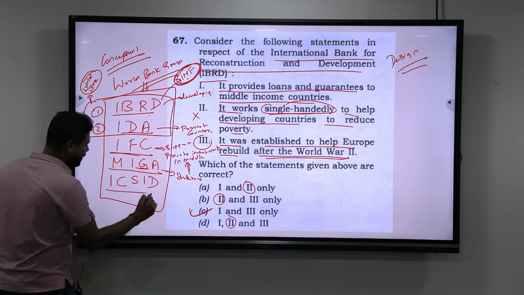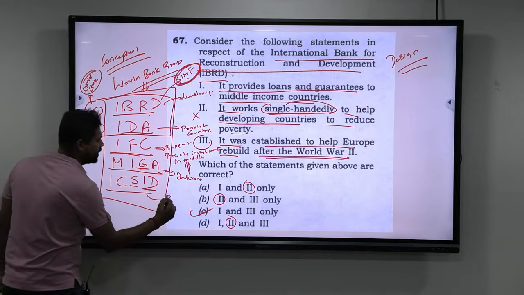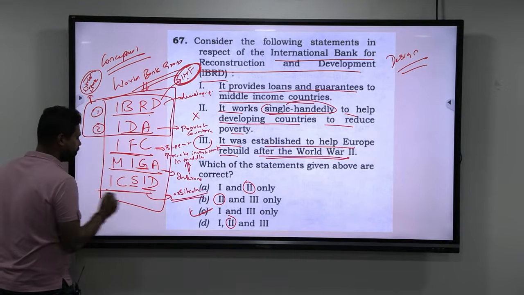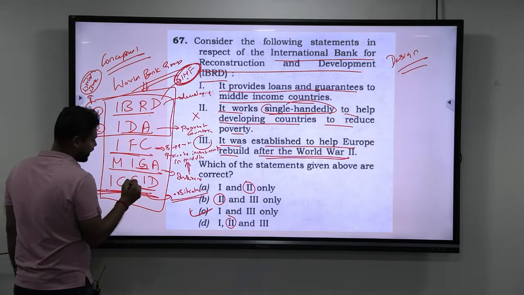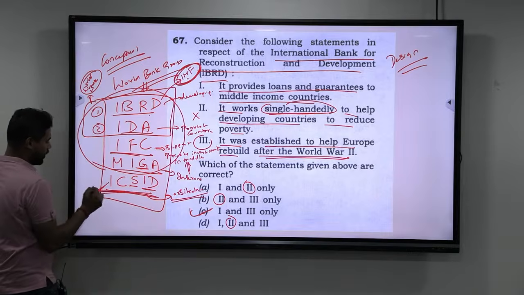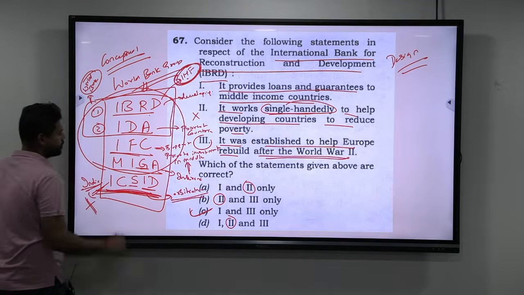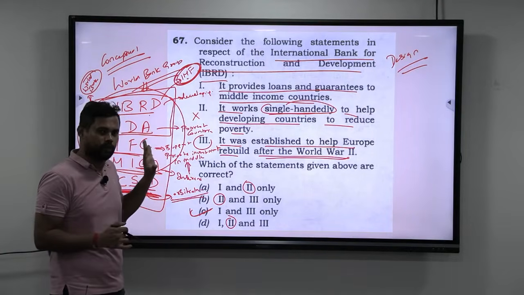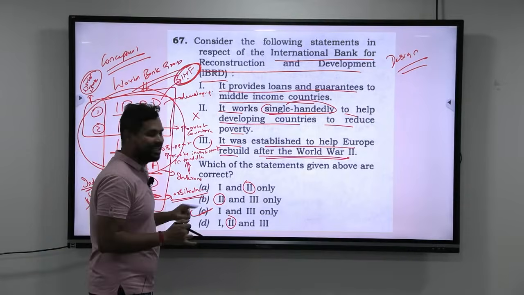The next is the International Center for Settlement of Investment Disputes. This is an arbitration body. So any disputes that happen, the arbitration takes place in the International Center for Settlement of Investment Disputes. Now understand that India is a member of these 4. India is not a member of ICSID. So overall, this is the conceptual knowledge of what exactly the World Bank and World Bank Group are. However, the answer for the 67th one is C.